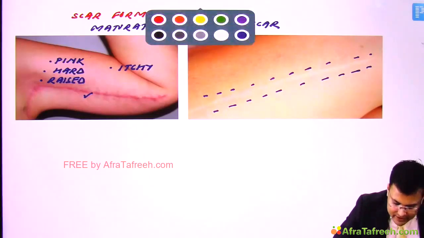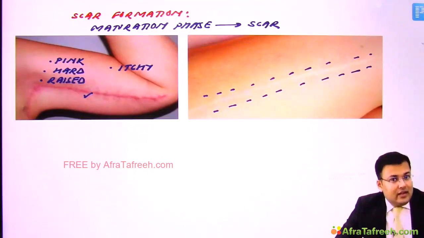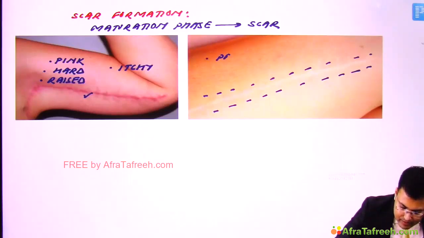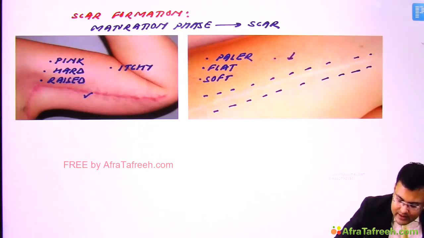This scar is paler, softer, and flat. Generally in such a scar there is lesser itching or no itching. So itching diminishes.